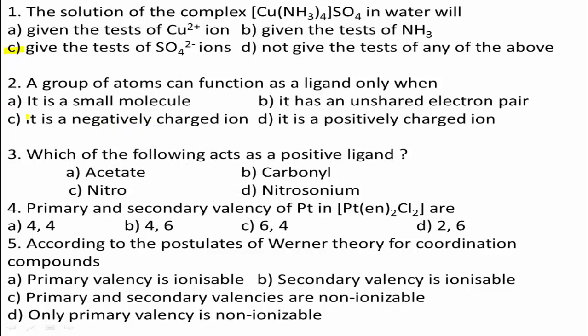Next, question number 2. A group of atoms can function as a ligand only when option A, it is a small molecule. Option B, it has an unshared electron pair. Option C, it is a negatively charged ion. Option D, it is a positively charged ion. Question is, a group of atoms can function as a ligand only when?